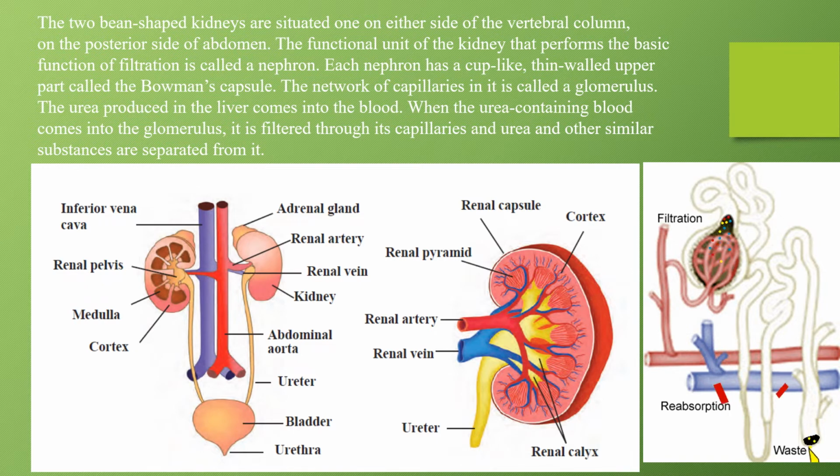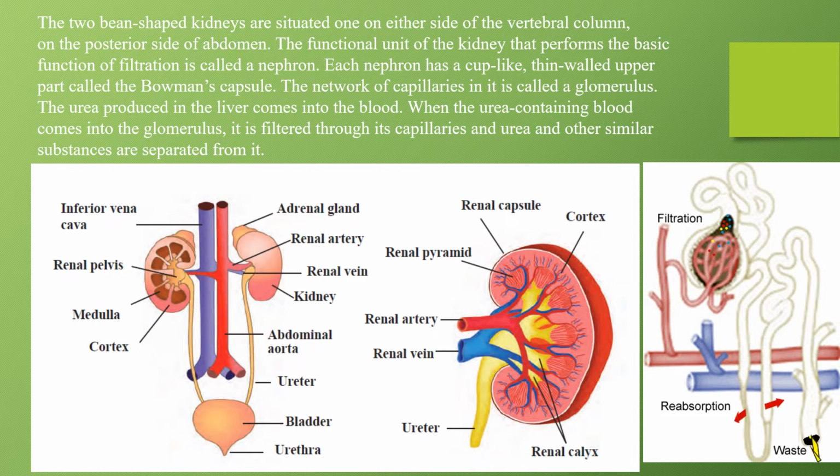ठीक है, the functional unit of kidney that performs the basic function of filtration is called a nephron. ठीक है, these are the words that you need to remember. Nephron. जैसे कि हमारे जो किडनीज है ये नेफ्रॉन्स से बनी है, उसकी जो सेल्स है, जो इम्पोर्टेंट पार्ट्स होती है, जो फंक्शन करती है एज फिल्टर्स in your kidney are called as the nephrons.